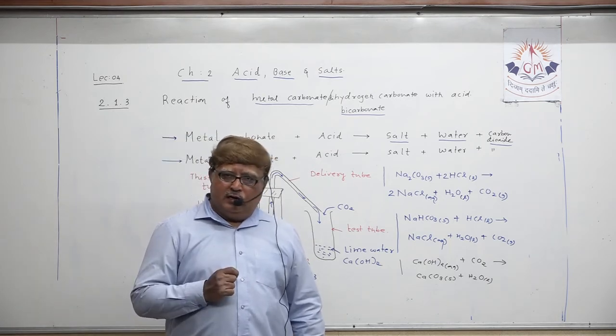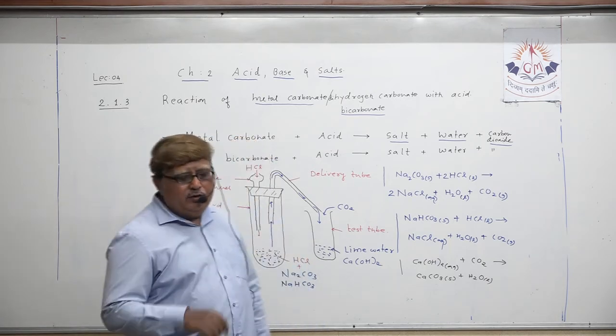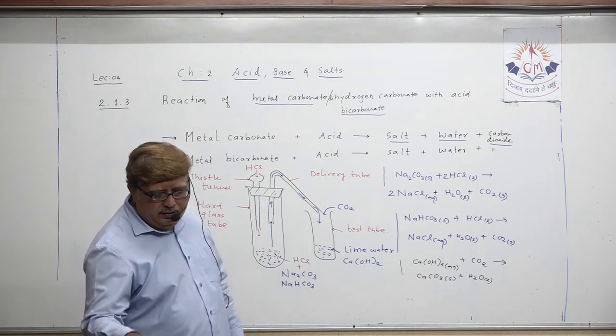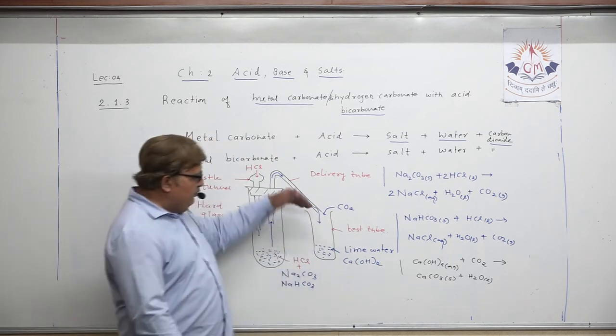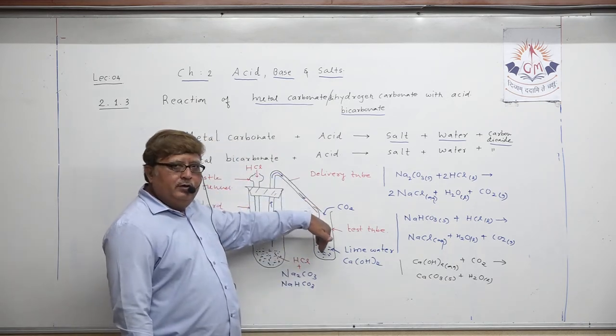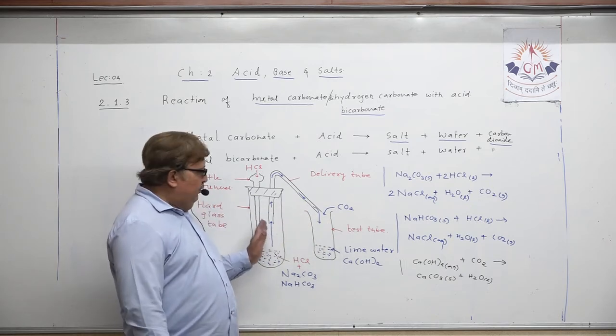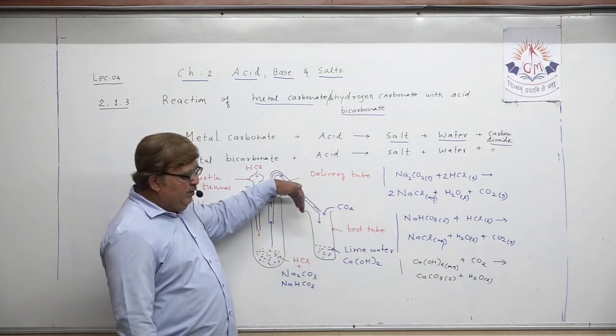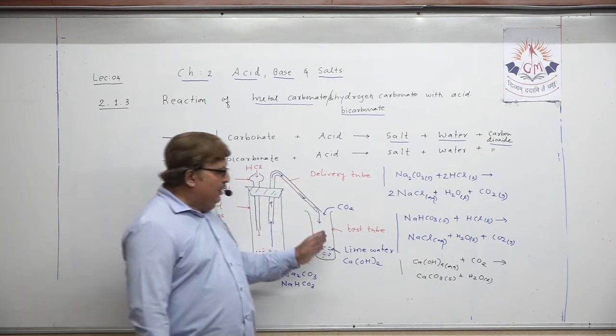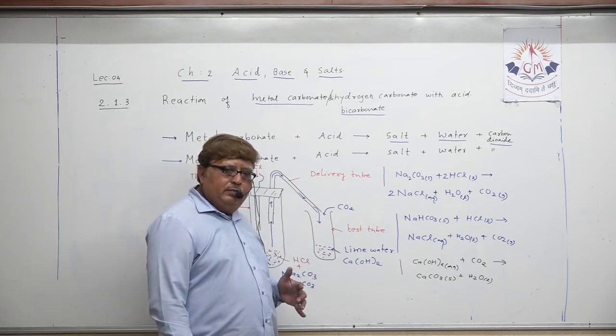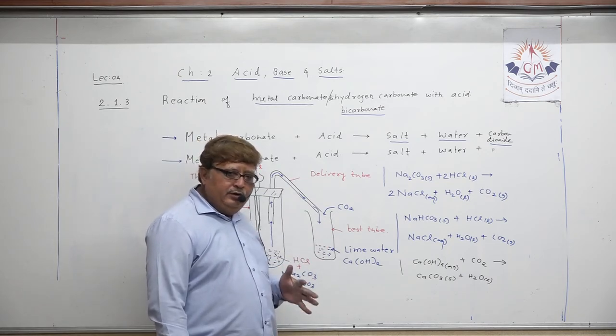Sorry, calcium carbonate here. But actually what happens, you should understand, that excess carbon dioxide continues to come here. It is not like that once the production of carbon dioxide has taken place the production will stop, it is going to continue.